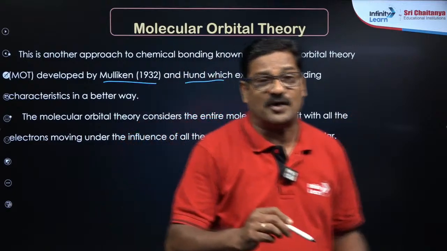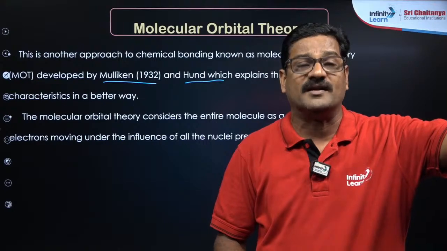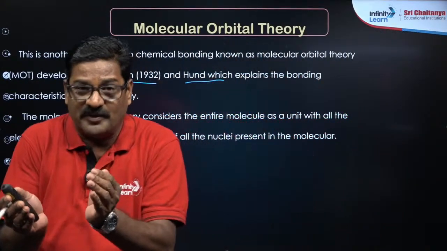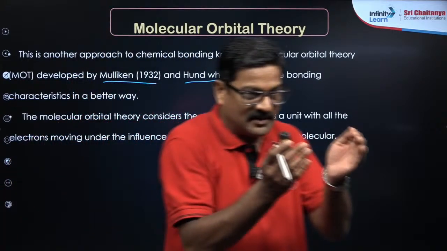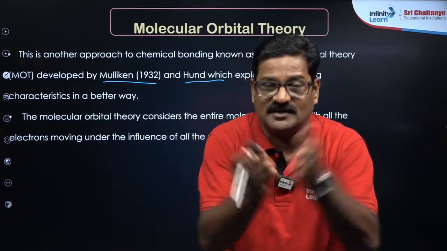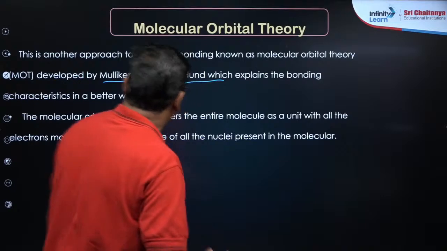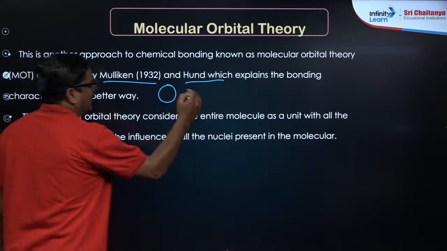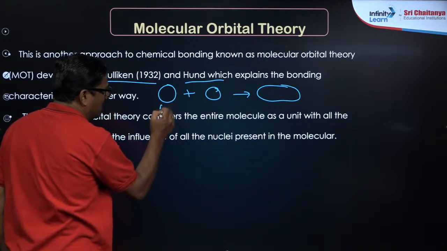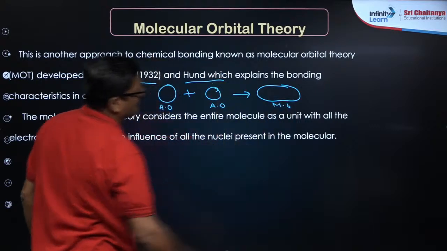When it comes to valence bond theory, only valence electrons are participating in bonding, while in the molecular orbital theory, the orbitals present in one atom and the orbitals present in another atom combine together. This atom and this atom combine and give rise to a molecule. So atom A and atom B combine to give rise to a molecule. In that you have atomic orbitals and it gives rise to molecular orbitals.